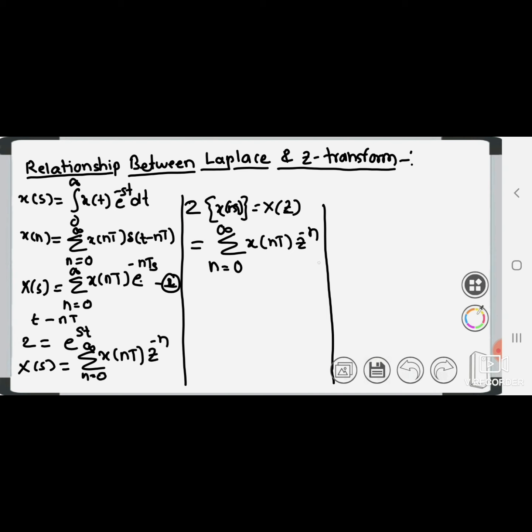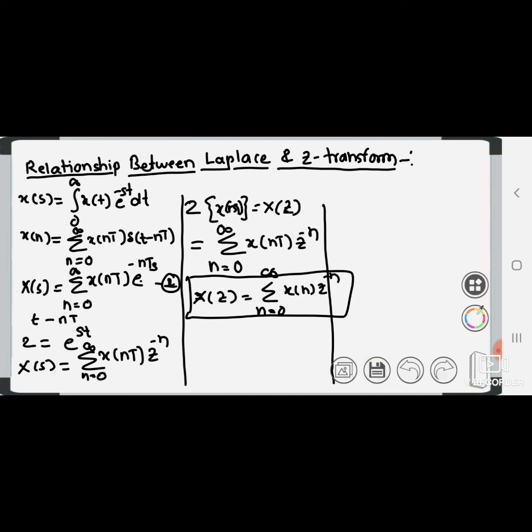So it is nothing but the definition of z transform. If we consider t is equal to 1, then we are getting x of z is equal to summation n 0 to infinity x of n z raised to minus n, which is nothing but the definition of z transform.